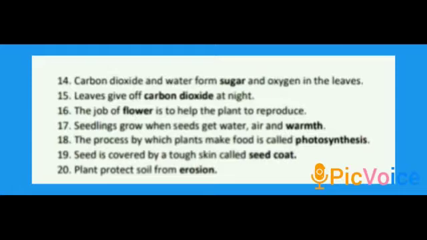Then next one, seed is covered by a tough skin is called dash. Seed is covered by a tough skin is called seed coat. Then 20th one, plants protect the soil from dash. Plants protect the soil from erosion.